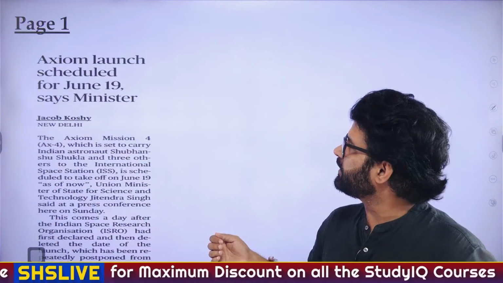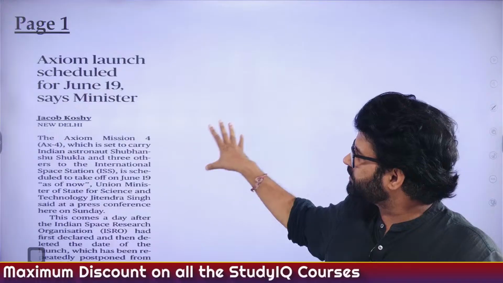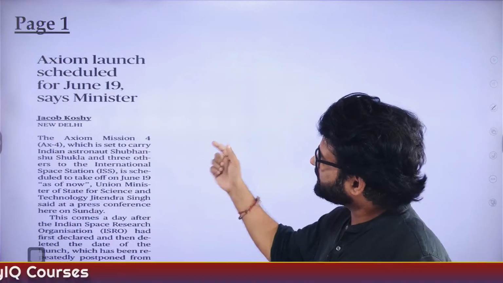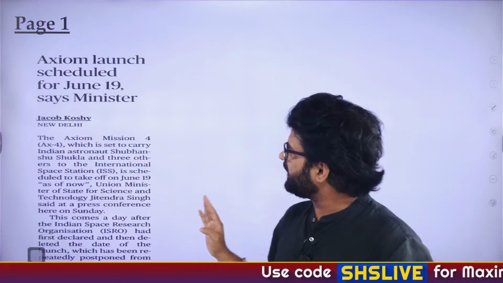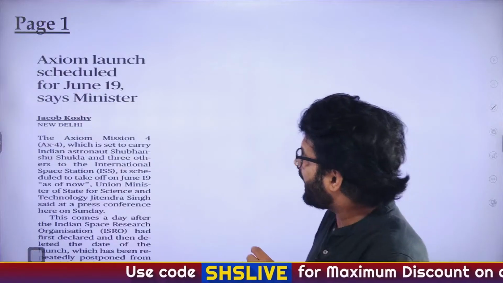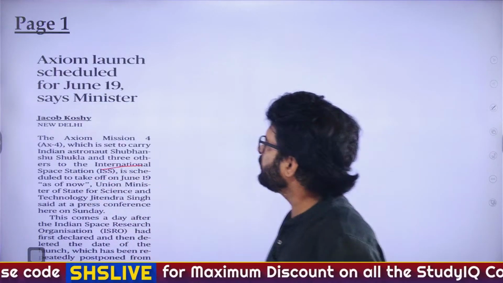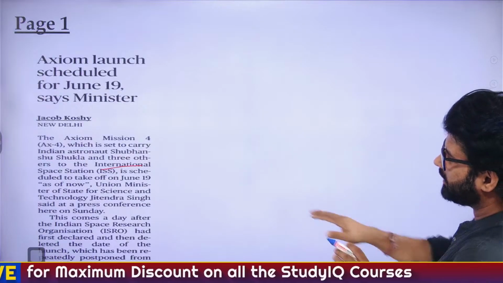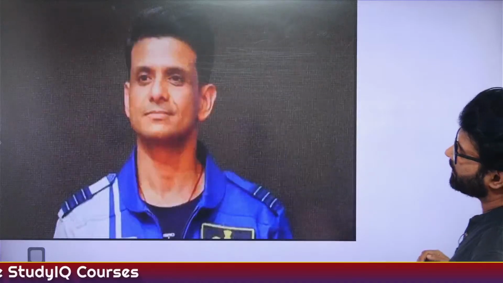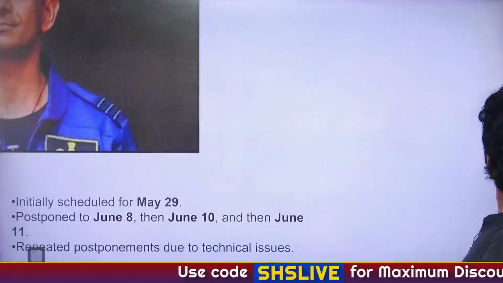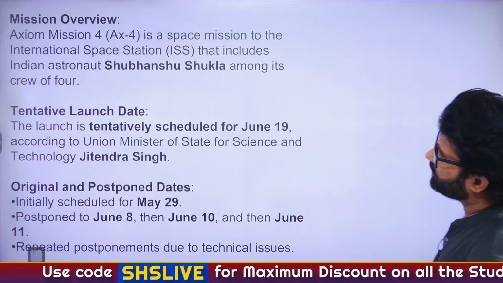What we are discussing here is AX4, which is not a mission directly attributed to NASA. Axiom Space is a private organization dealing with this whole mission, where they are sending 4 astronauts to ISS, the International Space Station, including one Indian astronaut, Shubhanshu Shukla. How does he look? If you see this guy, you'll be able to remember him better. This here with such an impeccable hairstyle is Shubhanshu Shukla, and he'll be going on the AX4 mission. Now, let's go back to the article.